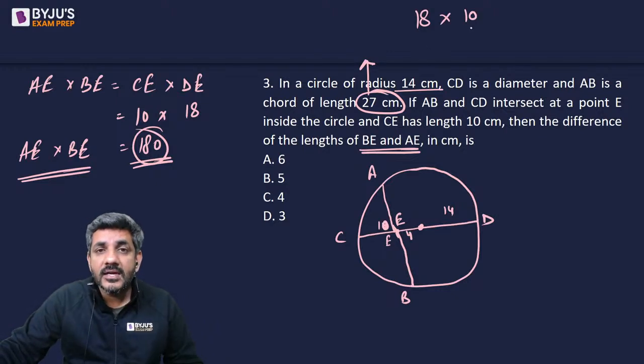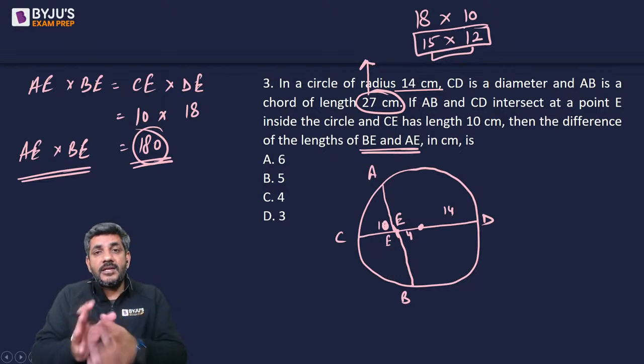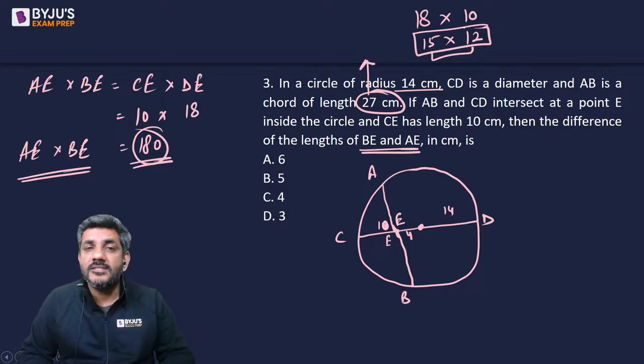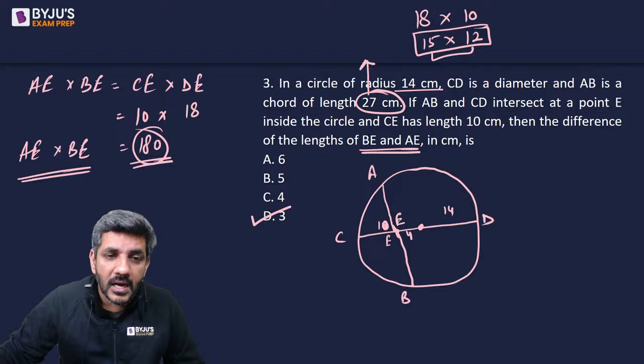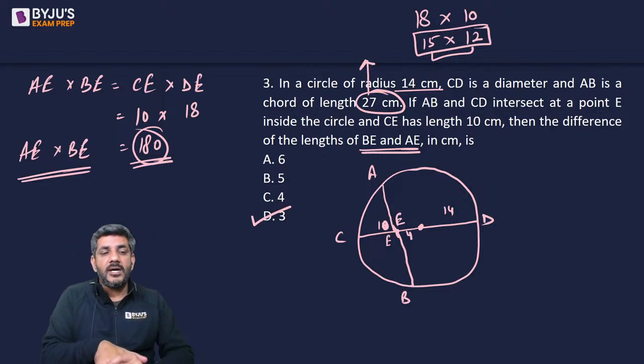थोड़ा सा और आगे बढ़ते हैं. 10 के बाद 12 से डिवाइड होता है 180, 15 पे डिफरेंस 3 का आ गया. And the sum is also 27. So 15 and 12 they add up to 27. The difference is also equal to 3. That means my answer is option D, that is equal to 3, which was correctly answered by Music Core.